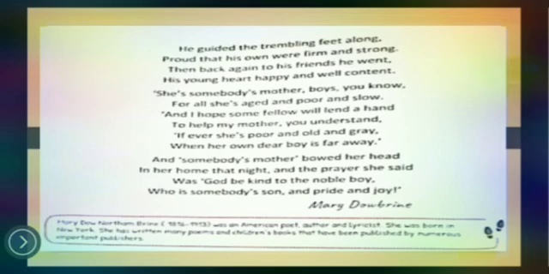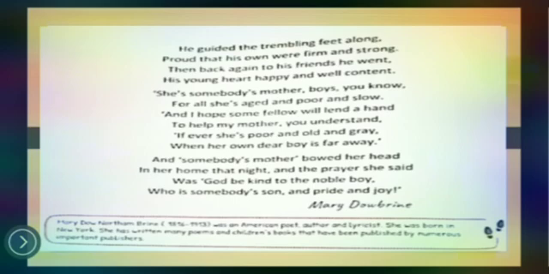When her own dear boy is far away, that is, when I will be far away from my mother and she will be very poor, old and grey, someone else will help my mother when she needs help, in the similar manner as today I help somebody's mother. So this was the point of view of that boy, why he helped somebody's mother.